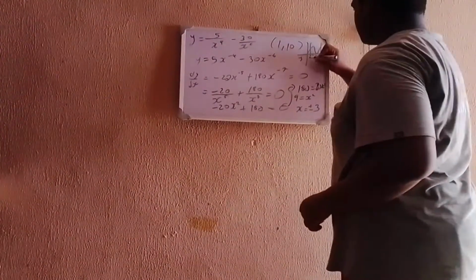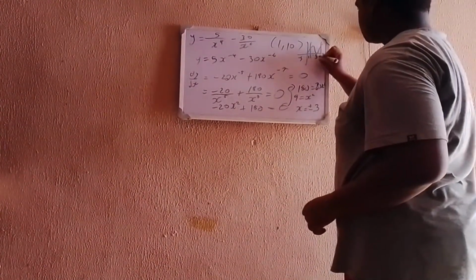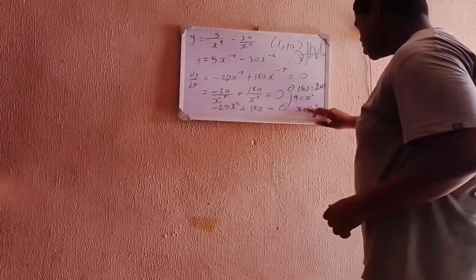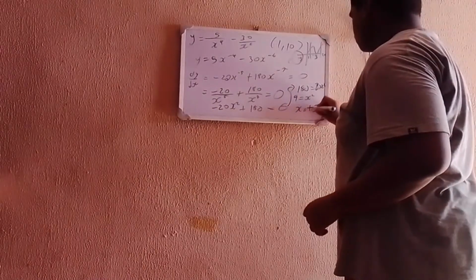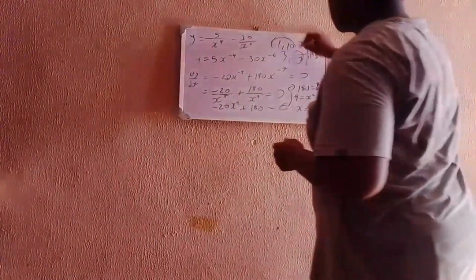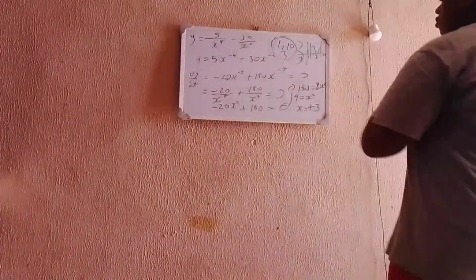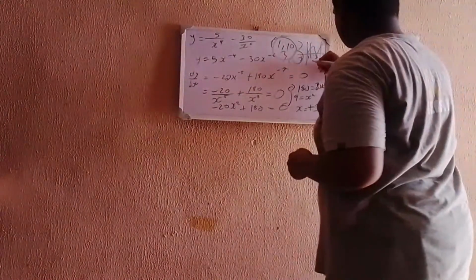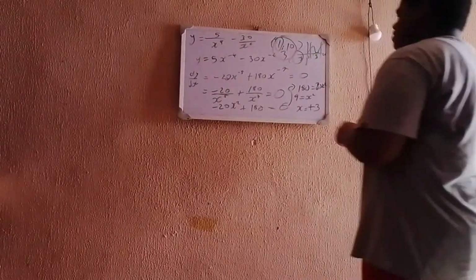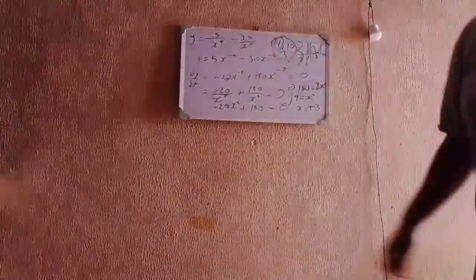But remember, the interval they give us is 1 to 10. So minus 3 is out of the interval, and we're not going to consider it at all. The only turning point that we have in this interval is just going to be plus 3. So these are going to be the three points we're going to test: the turning point of the function, and the interval's upper limit and lower limit.